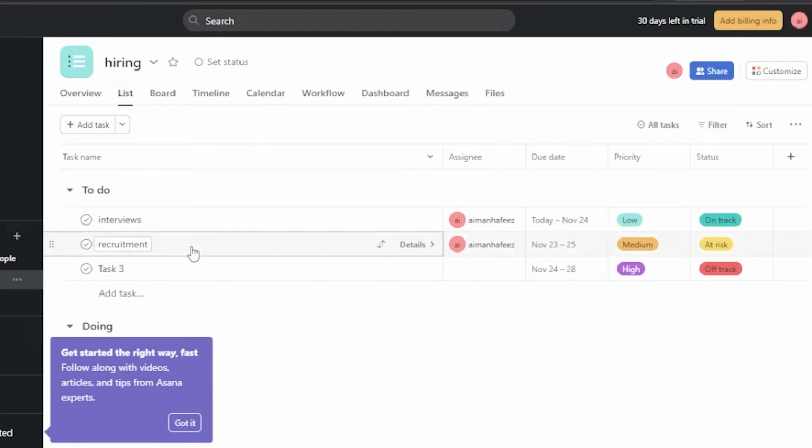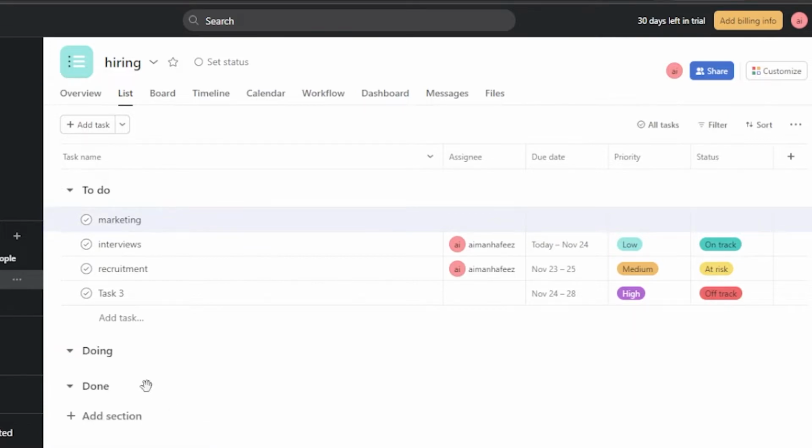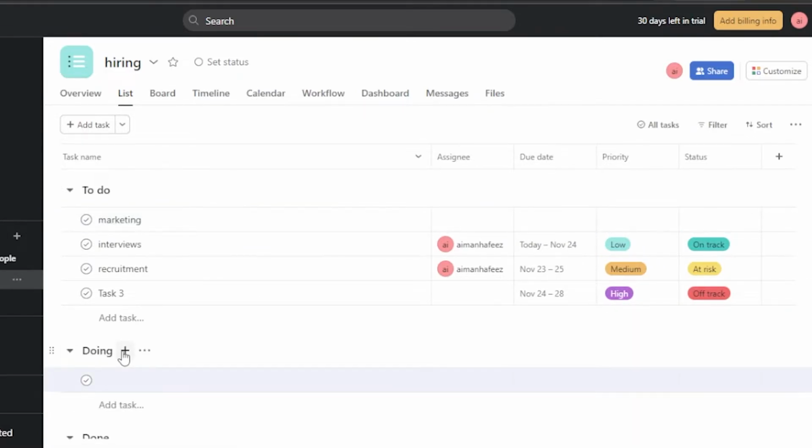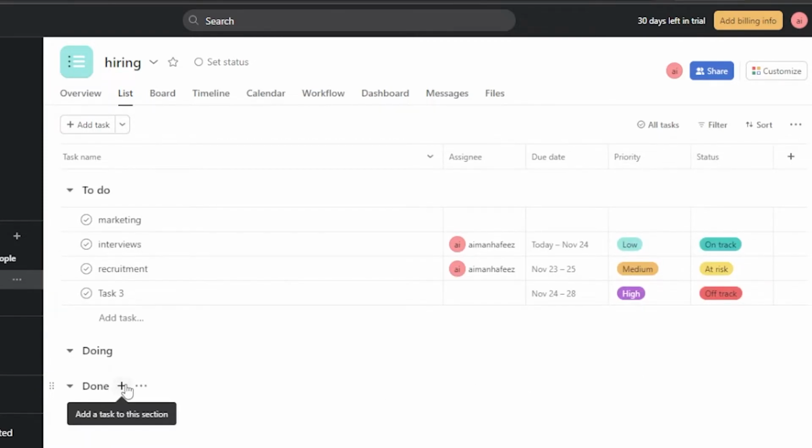I'm just going to go back, and from here you have your task name, which is to do. If you want to add a task to this section, you can just go on and let's say marketing. First of all, if I'm hiring, I want to do the marketing first. Then I can have interviews, I can have recruitment, and this is task 3. You can just remove this task because it doesn't have any person or any name right now. So for the one who is doing, if you want to add the tasks that are being done right now, you can just add different tasks in this, and the ones that are done are going to go into this.